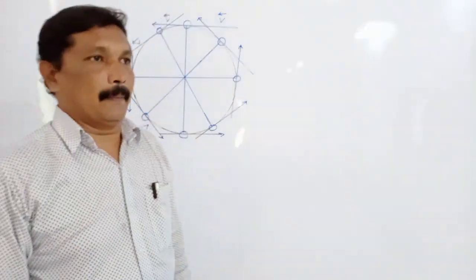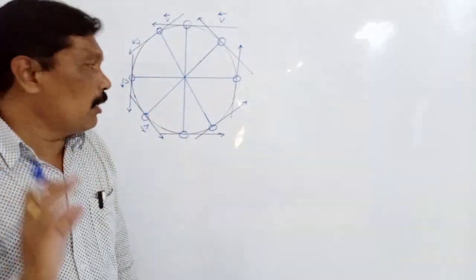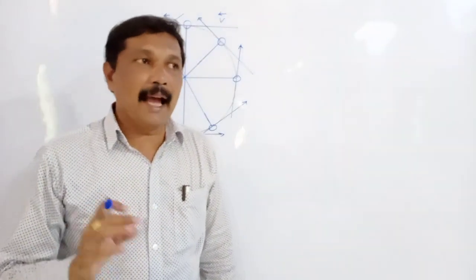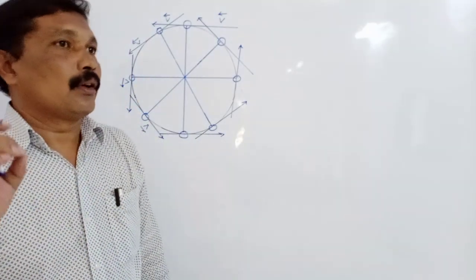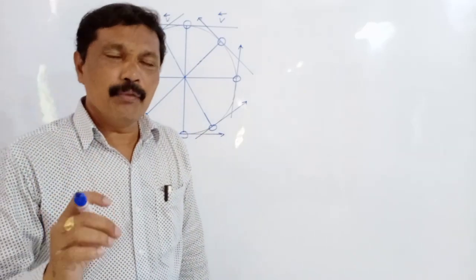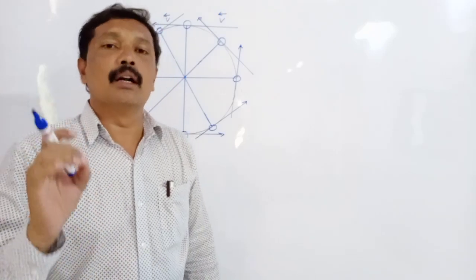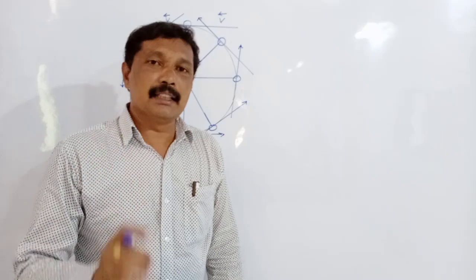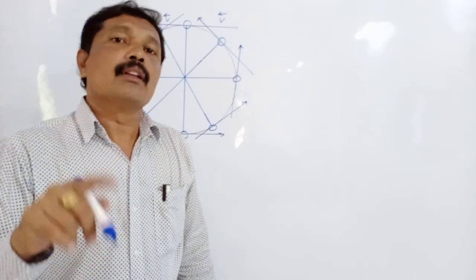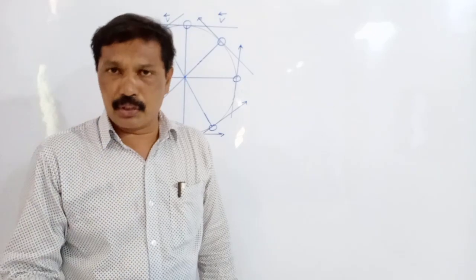So, my dear students, from this activity we have seen that if a body is performing uniform circular motion, then the speed of the body remains constant, but the direction of the velocity is changing at each and every point continuously. Then we can say that there is a change in the direction of the velocity of a body performing uniform circular motion.